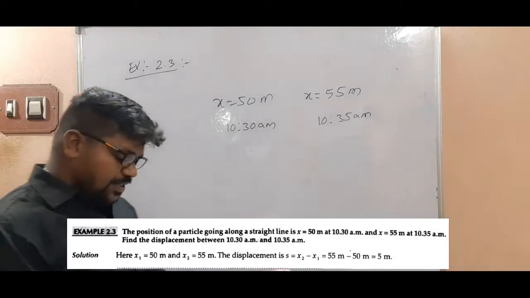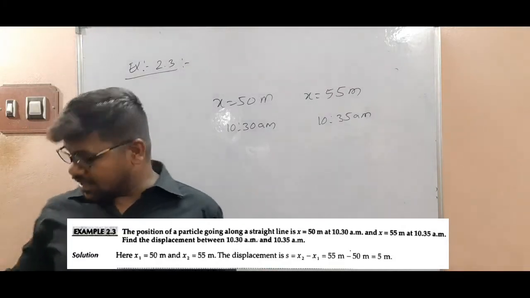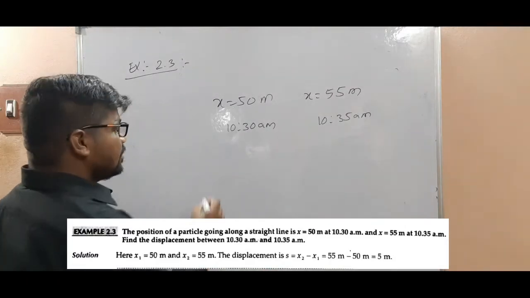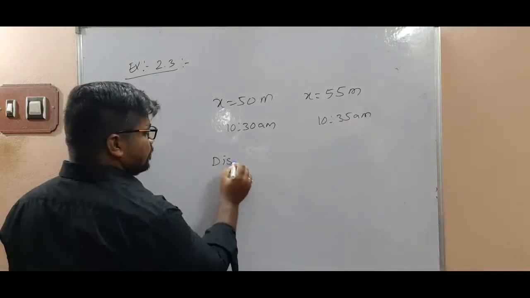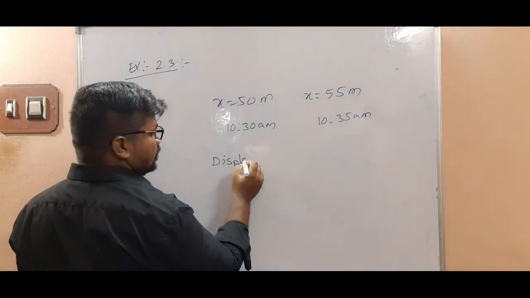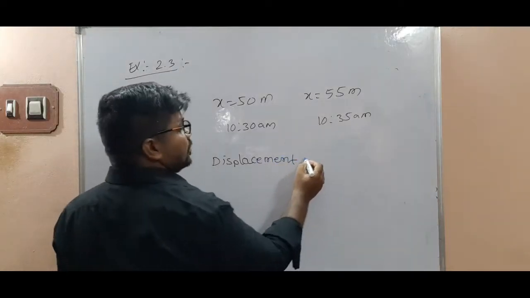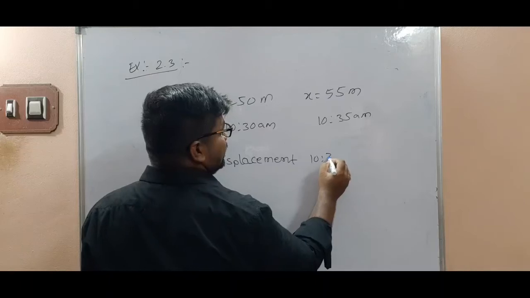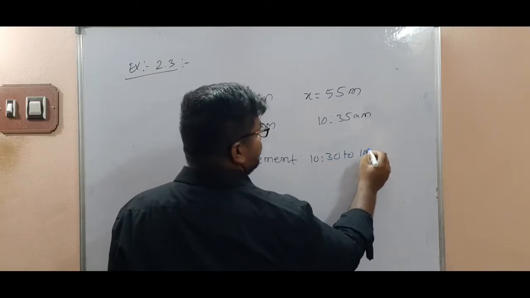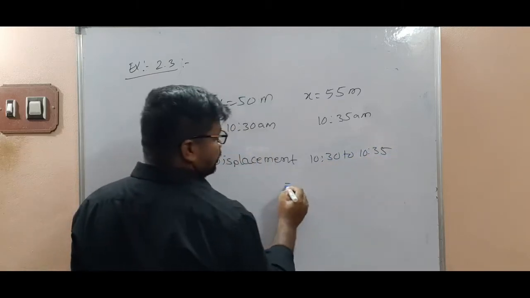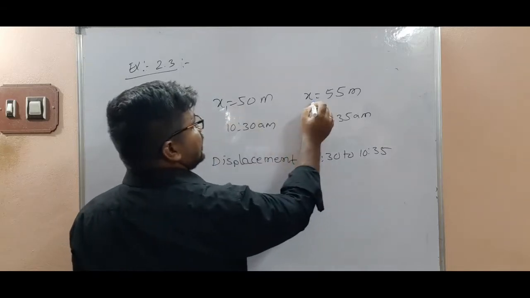Find the displacement between 10:30 a.m. to 10:35 a.m. Okay, displacement from 10:30 to 10:35, means here it is x1, it is x2.